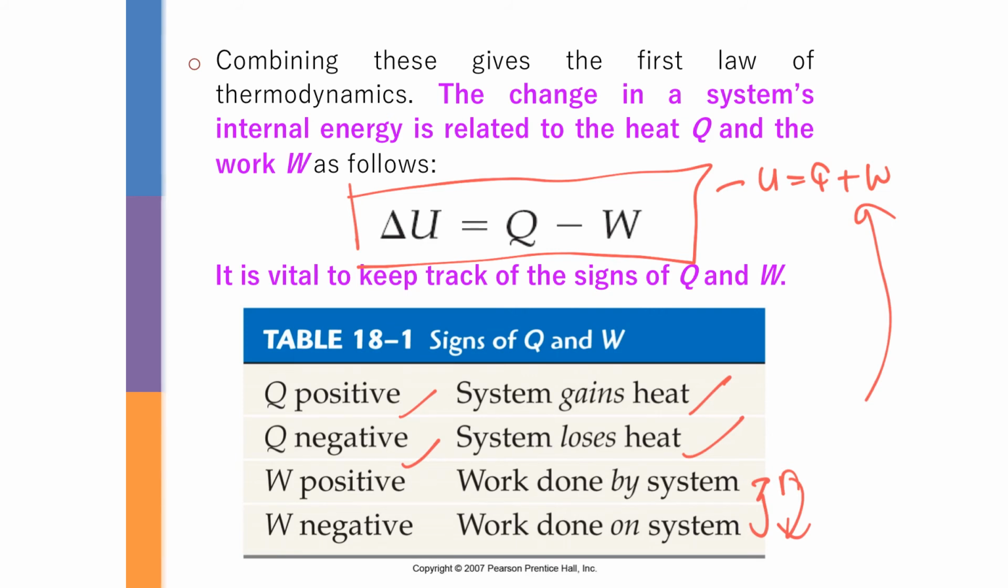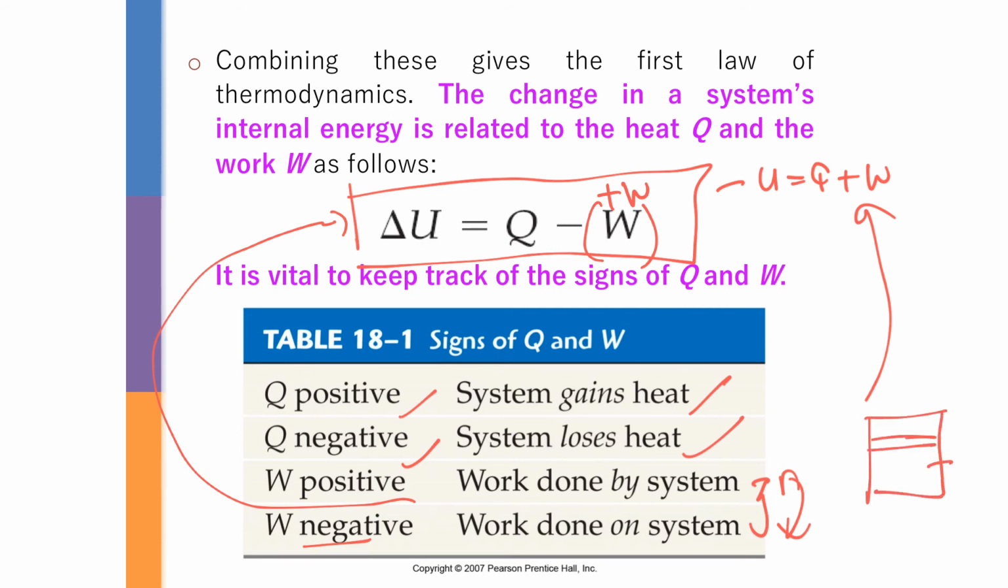And then here is positive work done. Positive work done here means work done by the system, and negative W means work done on the system. So for example, if we have a piston and then you have gas, if the gas does some work on the piston, it is work done by the system. If the piston does some work on the gas, it means work done on the system. So you need to identify which is the system, gas or other things.